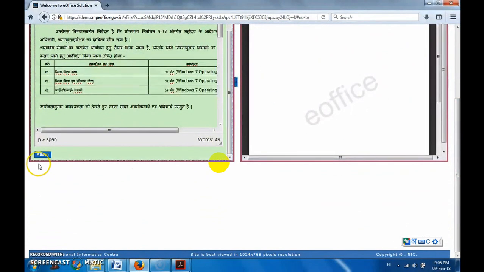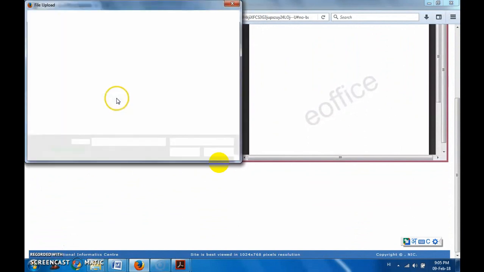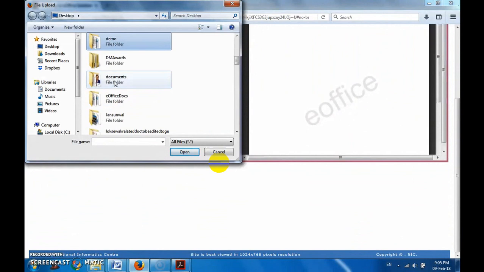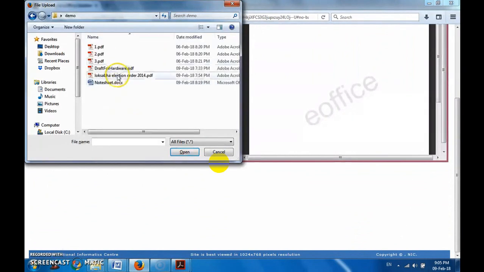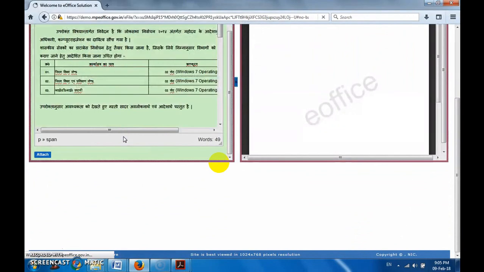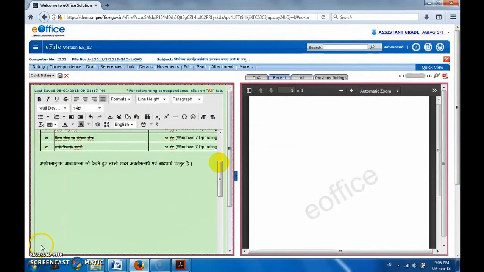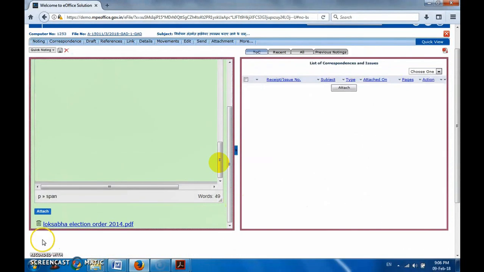Yeah, then click on this attach button. Browse the file, search that file which we want to attach, see the file name which was attached will start showing up down here. Here, see, it is given Lok Sabha election order 2014, right? And we can see the file again by clicking on it.